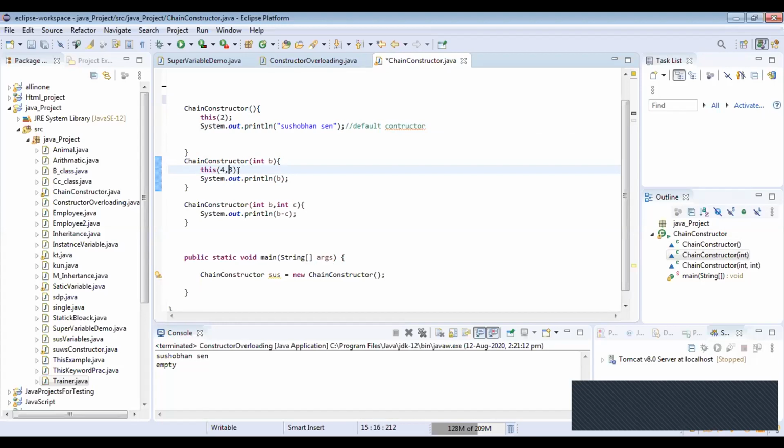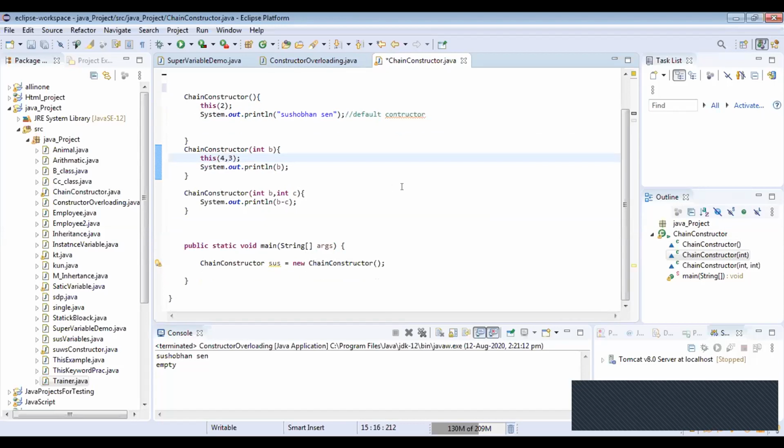So the print is println b because I'm going to add 4 and 3. Now in the third part of the chain constructor, I create two integers, b and c. Now the System print is going to b minus c. So the b minus c is counted. Now I just call the value.